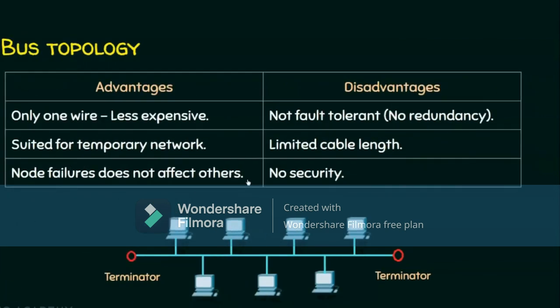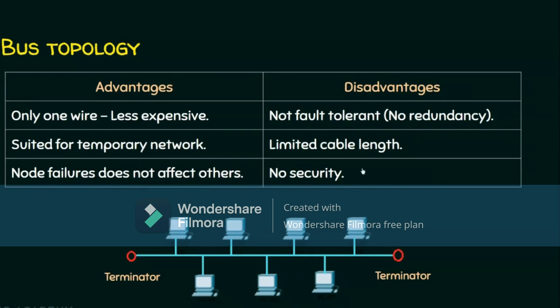We will see the advantages and disadvantages of bus topology. Since there is only one wire or cable involved in this transmission, it is less expensive. At the same time, if you are going to construct a temporary network which is not going to last for long, then you can go for bus topology. Another advantage of this network is that if any node fails, please watch this, this is a node failure, and this node failure does not affect others. And these are all the advantages of bus topology.